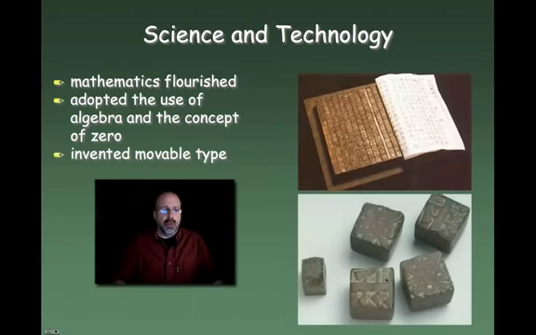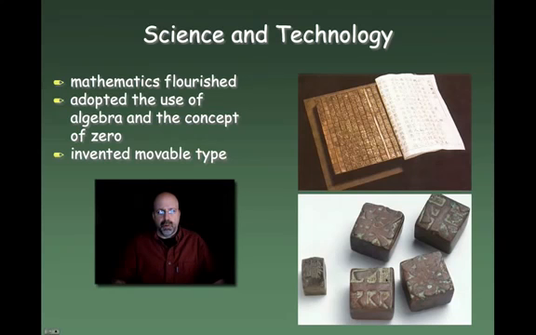They also invented movable type. Now, movable type made it more efficient for being able to print documents. Keep in mind, China also invented paper. So in order to keep really accurate records and be able to keep those records on paper and to print multiple copies of them was something the Chinese were able to do quite early on with movable type.